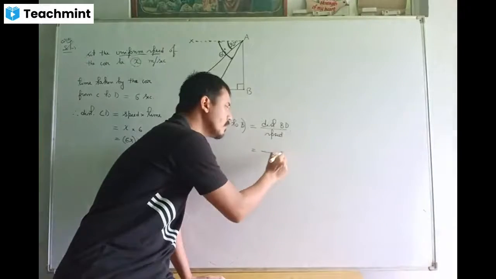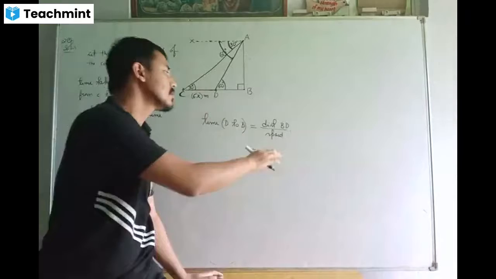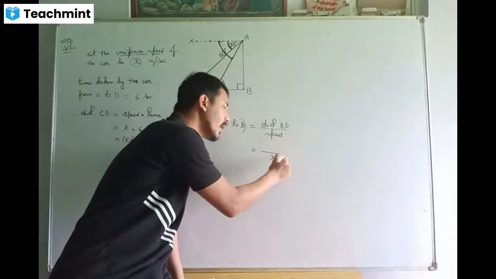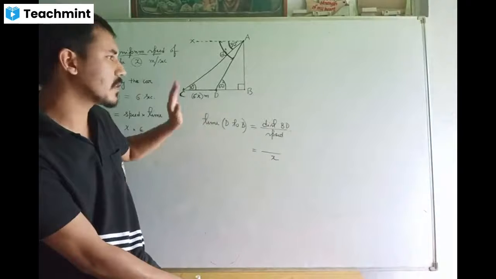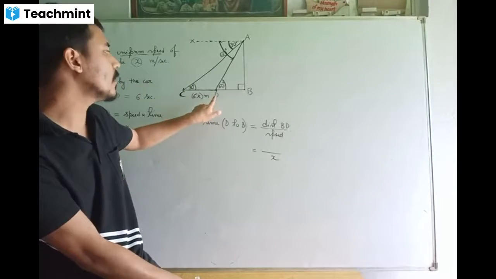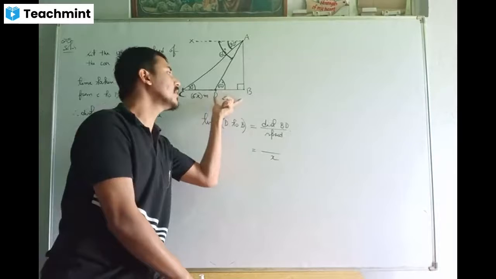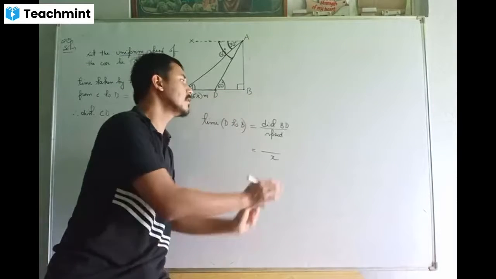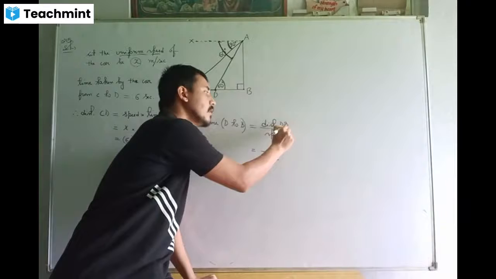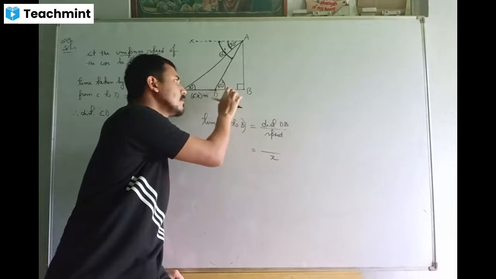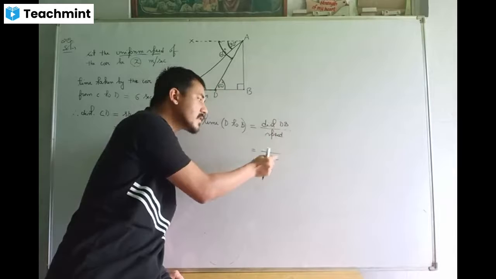We already know that the speed did not change, so the speed of the car will still be x. So in order to find the time taken by the car in going from D to B, first of all, we need to calculate this distance DB, so that the time taken from D to B will be this distance DB divided by the speed.